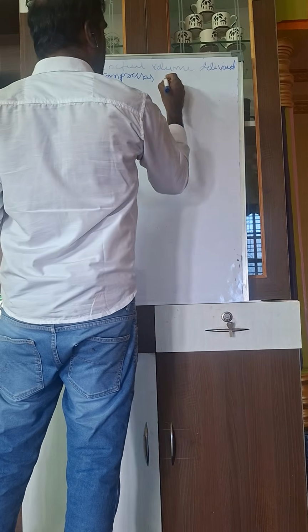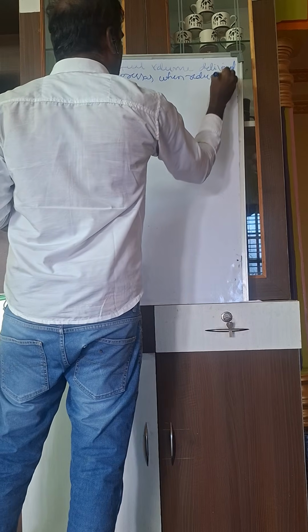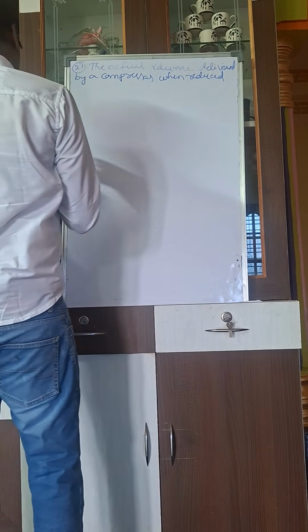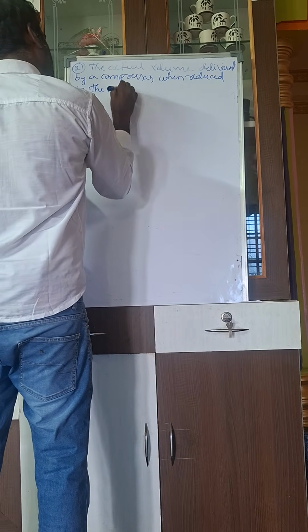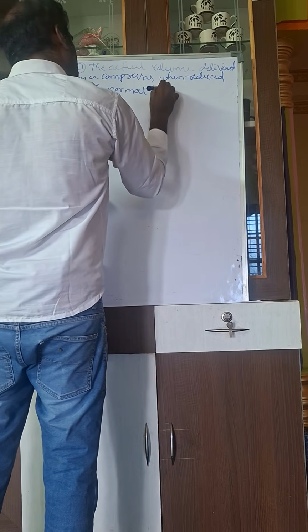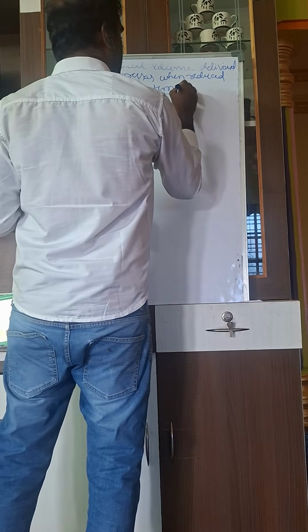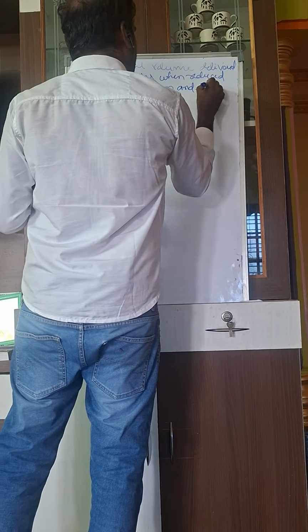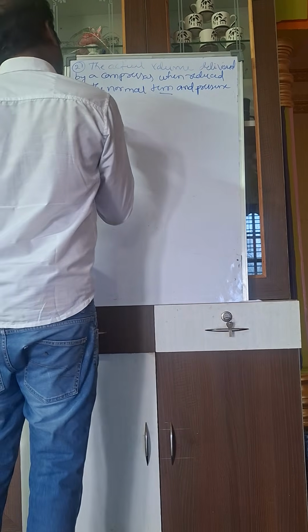when reduced to the normal temperature and pressure condition, is called.